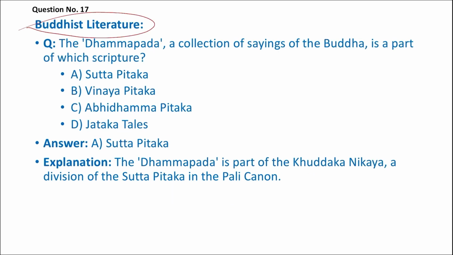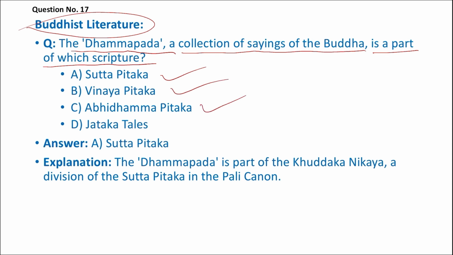The next question is on Buddhist literature. The Dhammapada, a collection of sayings of Buddha, is a part of which scripture? Sutta Pitaka, Vinaya Pitaka, Abhidhamma Pitaka, or Jataka tales? It is actually part of Sutta Pitaka.